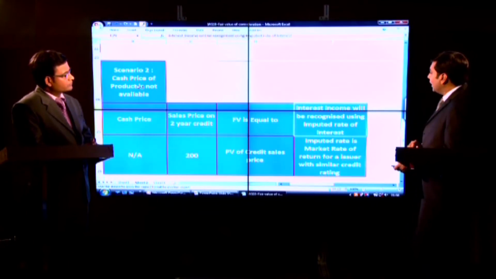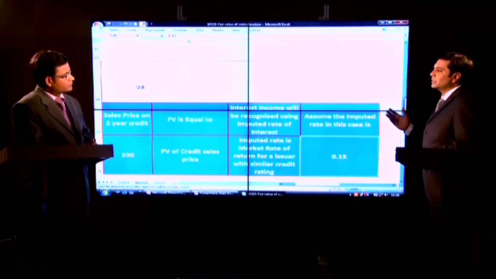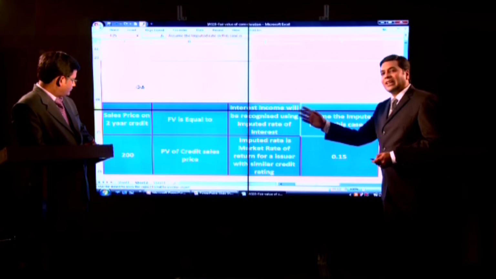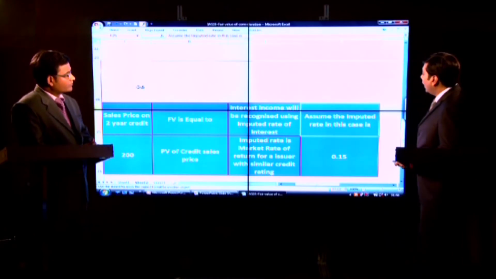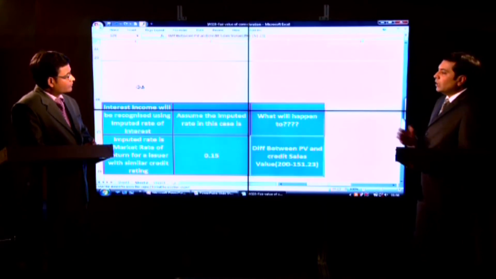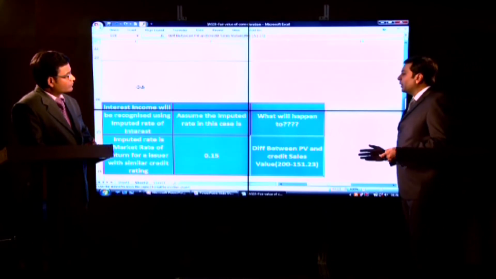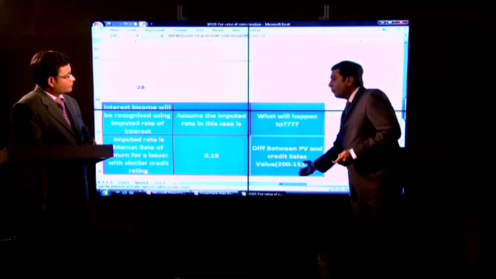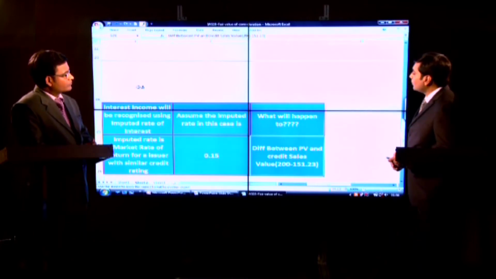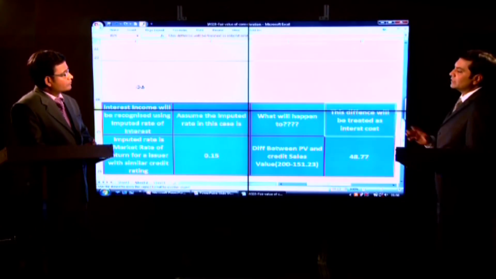Let us assume that the imputed rate of return in this transaction for say A Limited is 15%. Now, I will present value that 200 rupees, which is the sale price on a 2-year credit, at 15% and arrive at my fair value of consideration. But again the same question arises, what will happen to the difference? The difference between the present value of transaction price and the transaction price itself. The answer is that this will be treated as interest income.